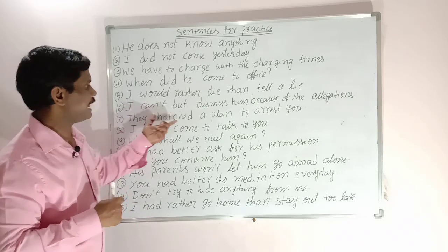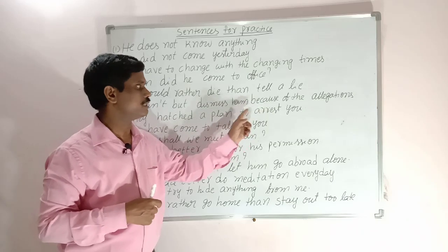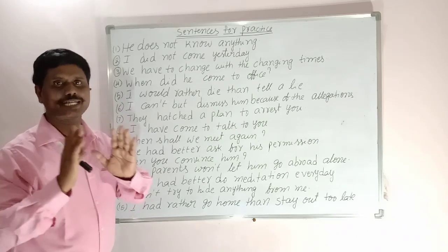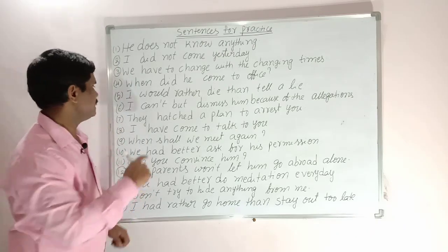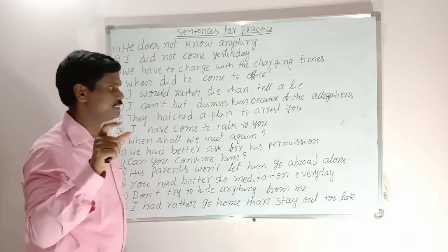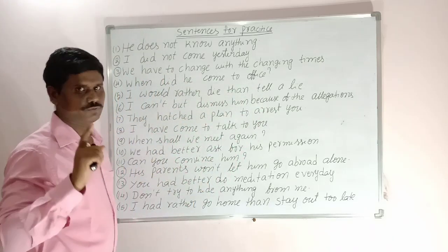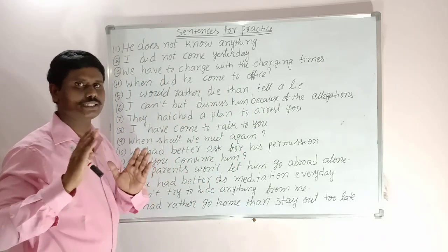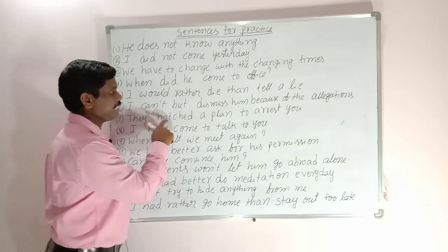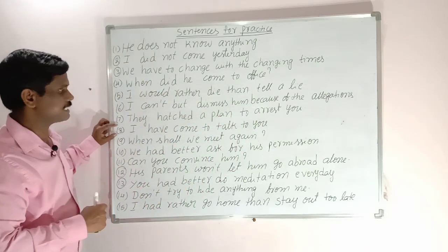Next one, they hatched a plan. They hatched a plan, 2 plus verb 1 to arrest you. Hello friend, be careful. Police are arriving. Be careful, because they hatched. Hatched means plotted. They hatched a plan to arrest you. So be careful. If required, you can take the help of some lawyer or somebody. So then we use this sentence. They hatched a plan, 2 plus verb 1, that is to arrest you.